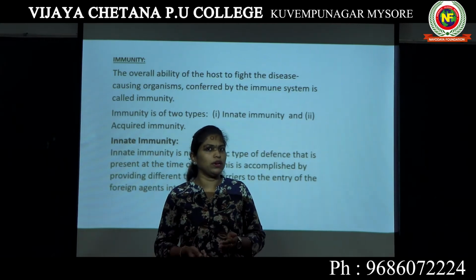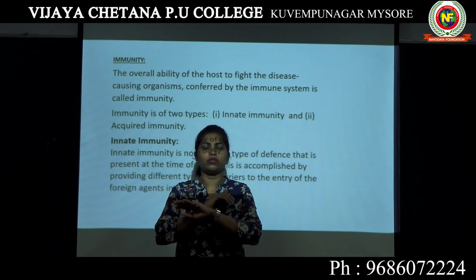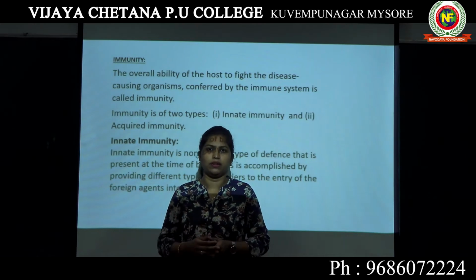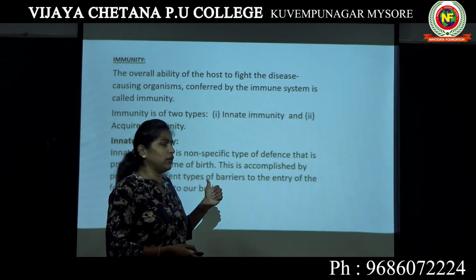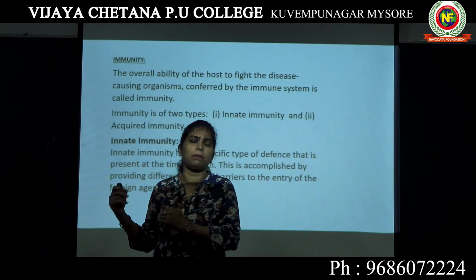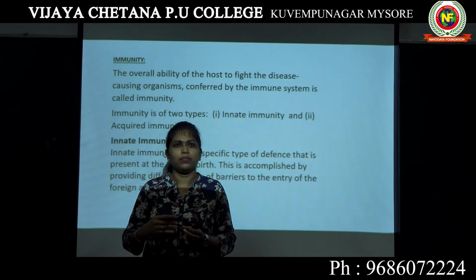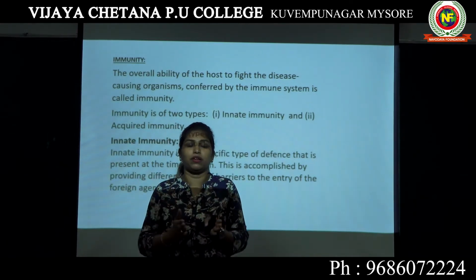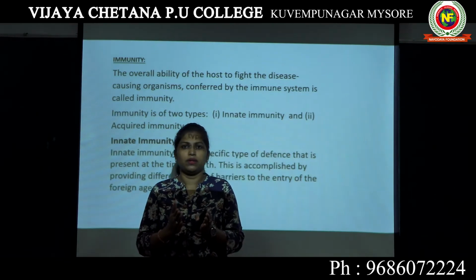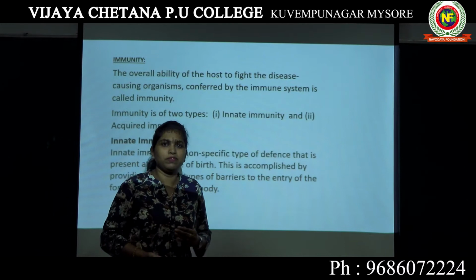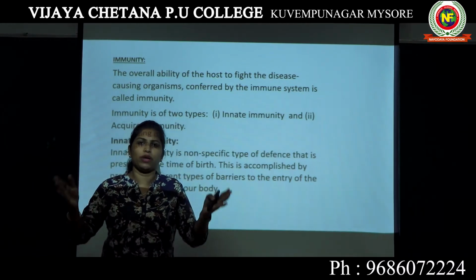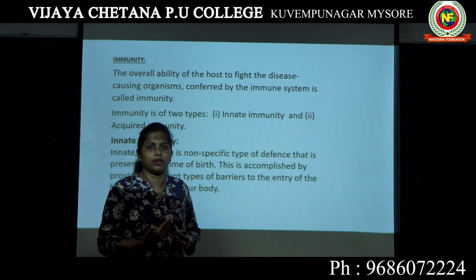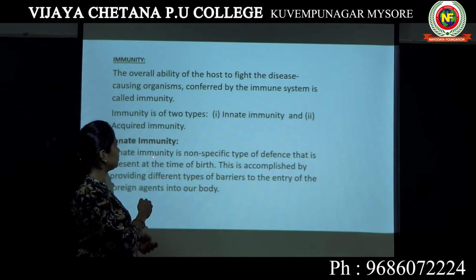At such a particular time, without thinking about any pathogen, our body developed some kind of immunity. So that immunity is not specific to any particular pathogen. Our body did not plan that bacteria might attack me in the future, so let me develop an immunity against that particular bacteria. No, that has not happened. Our body wanted some basic immunity, so it developed it. Such type of immunity is known as innate immunity.